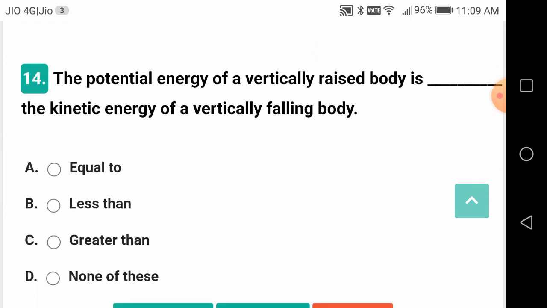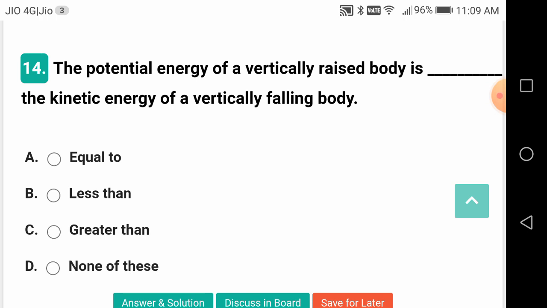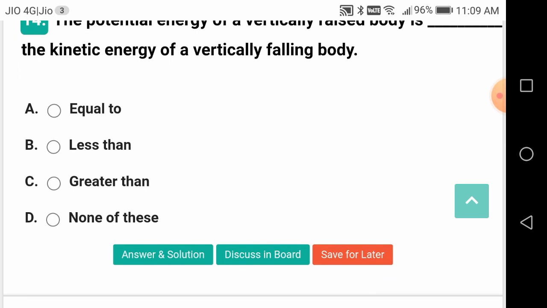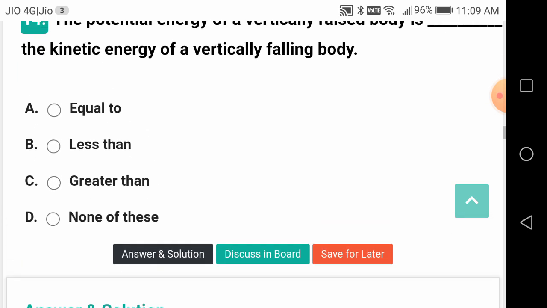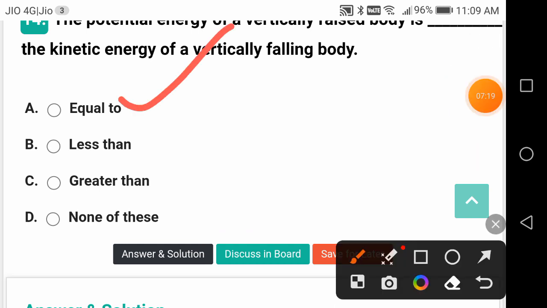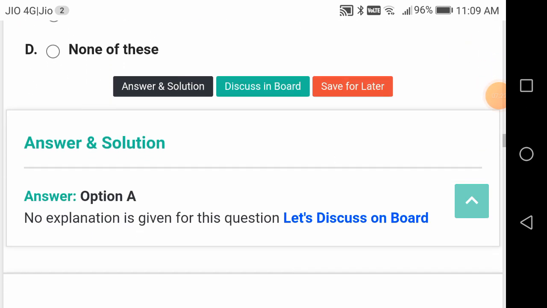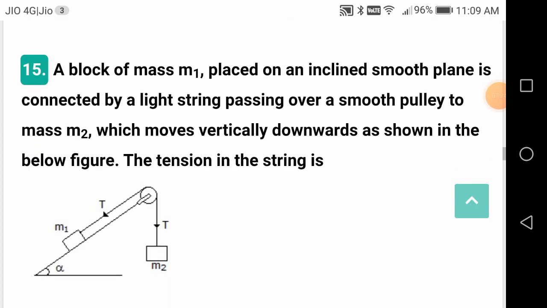The potential energy of a vertically raised body is dash the kinetic energy of a vertically falling body. It should be equal. Whether the body is going up or coming down, it will be equal. But the sum of the energy is constant. What is that? Potential energy and kinetic energy.